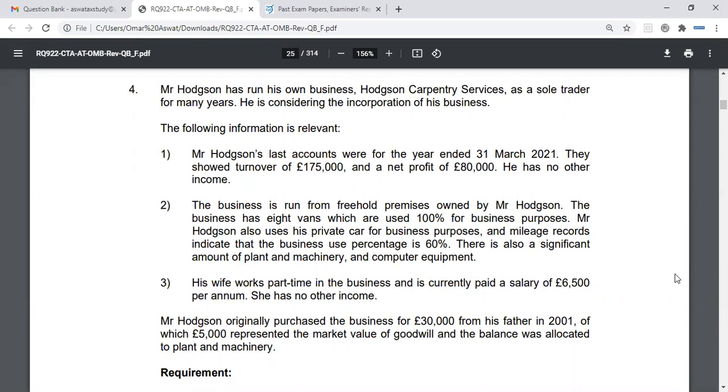His wife works part-time in the business and is currently paid a salary of 6,500 per annum. She has no other income. I don't know how that plays a part into it.